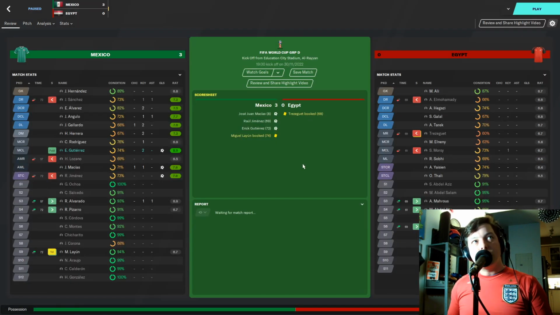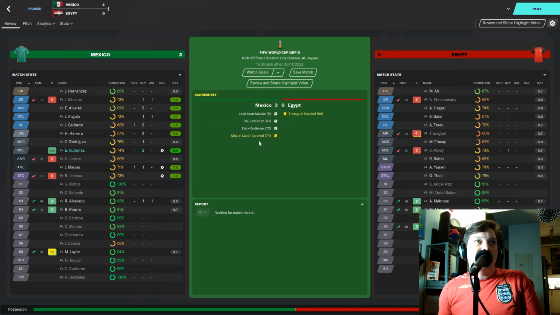All right, Mexico versus Egypt. 3-0 victory for the Mexicans. So Mexico seals top spot in Group D, at the Education City Stadium in Al Rayyan. Goals for Mexico: Jose Juan Macias on 8 minutes, Raul Jimenez on 69 minutes, and Eric Gutierrez on 72 minutes. Nothing for the Egyptians at all, really, throughout the tournament. I'm not sure if they even scored a goal. We'll see, though, I guess, in the standings. So let's check out the goals.